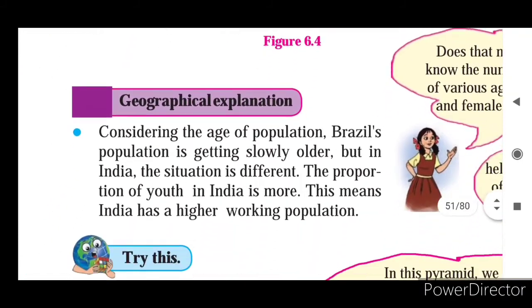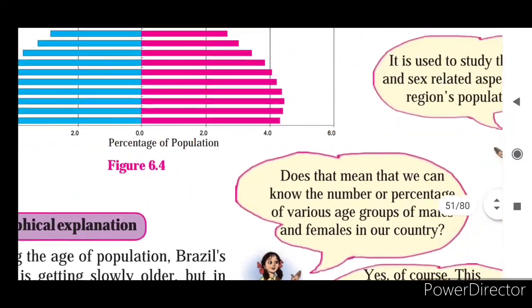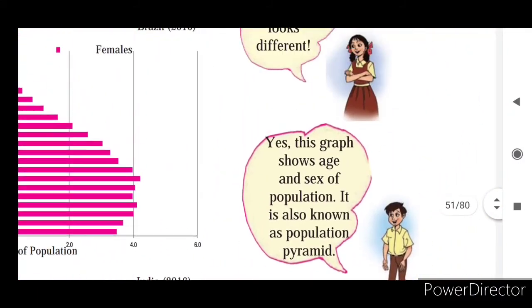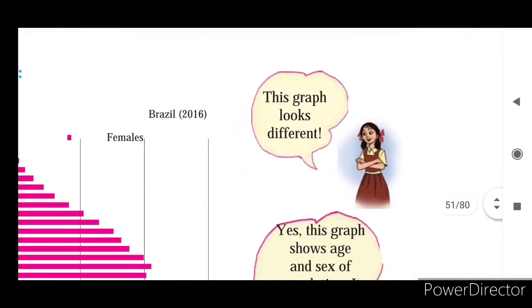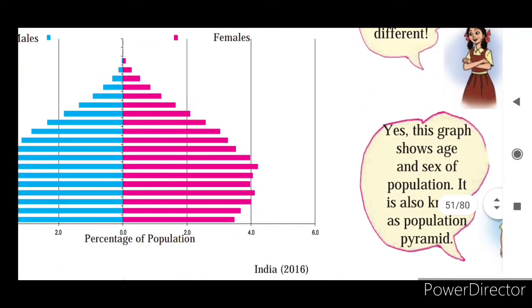So first we will study the geographical explanation. But before the geographical explanation, we will see what is the discussion given here. This graph looks different. Why is it looking different? Because on our earlier page we have seen the line graph, but this graph shows the age and sex of population.